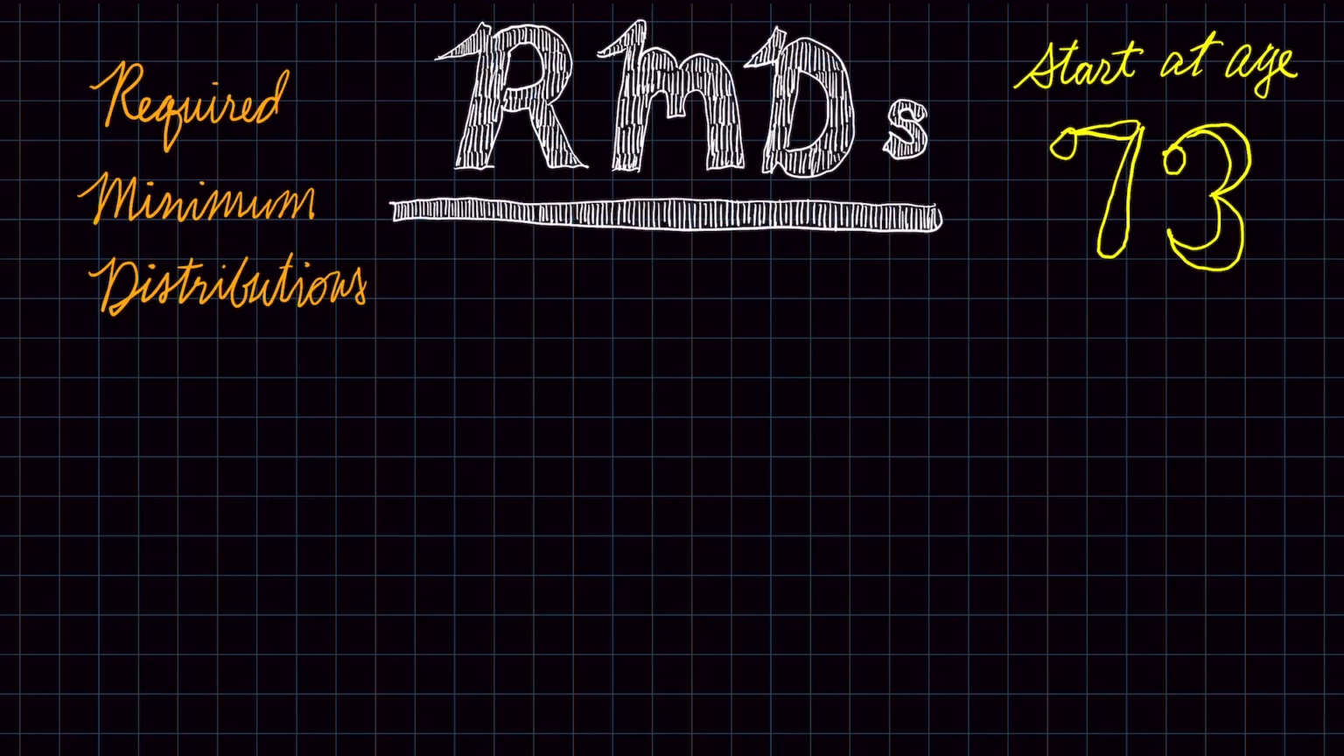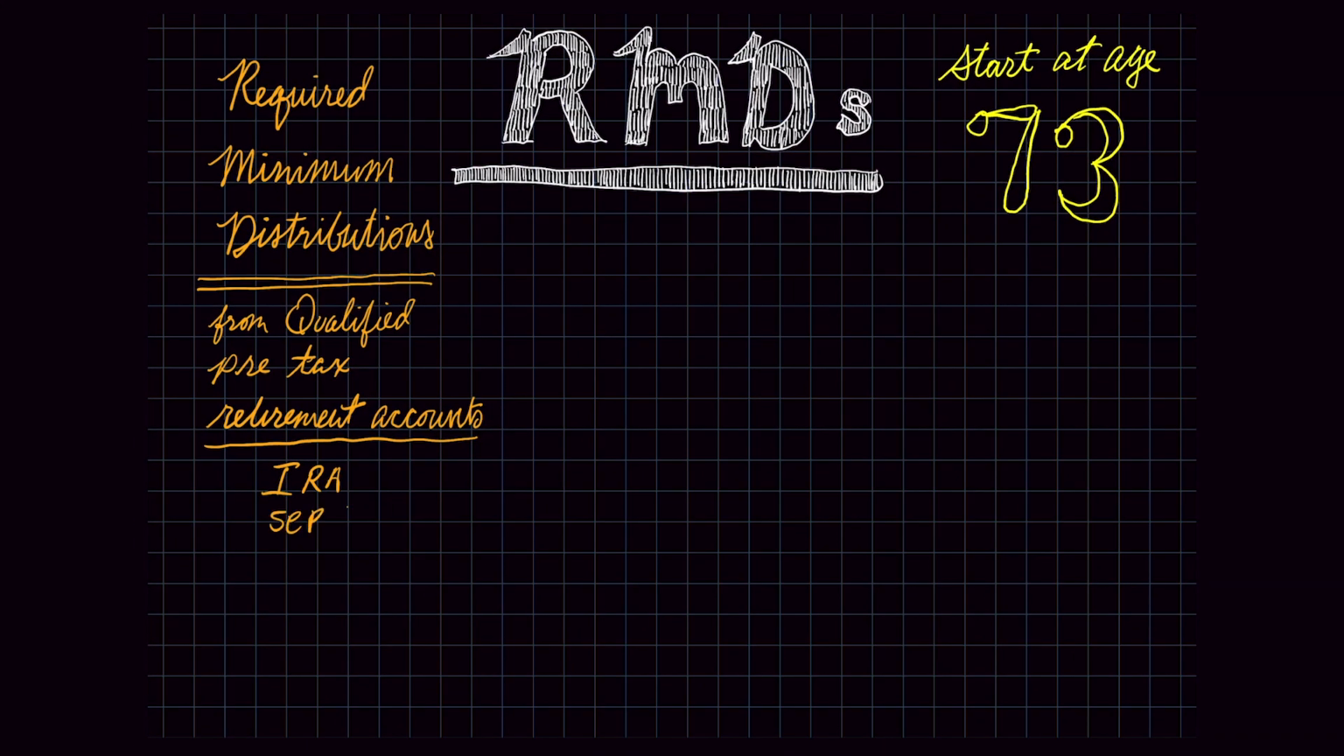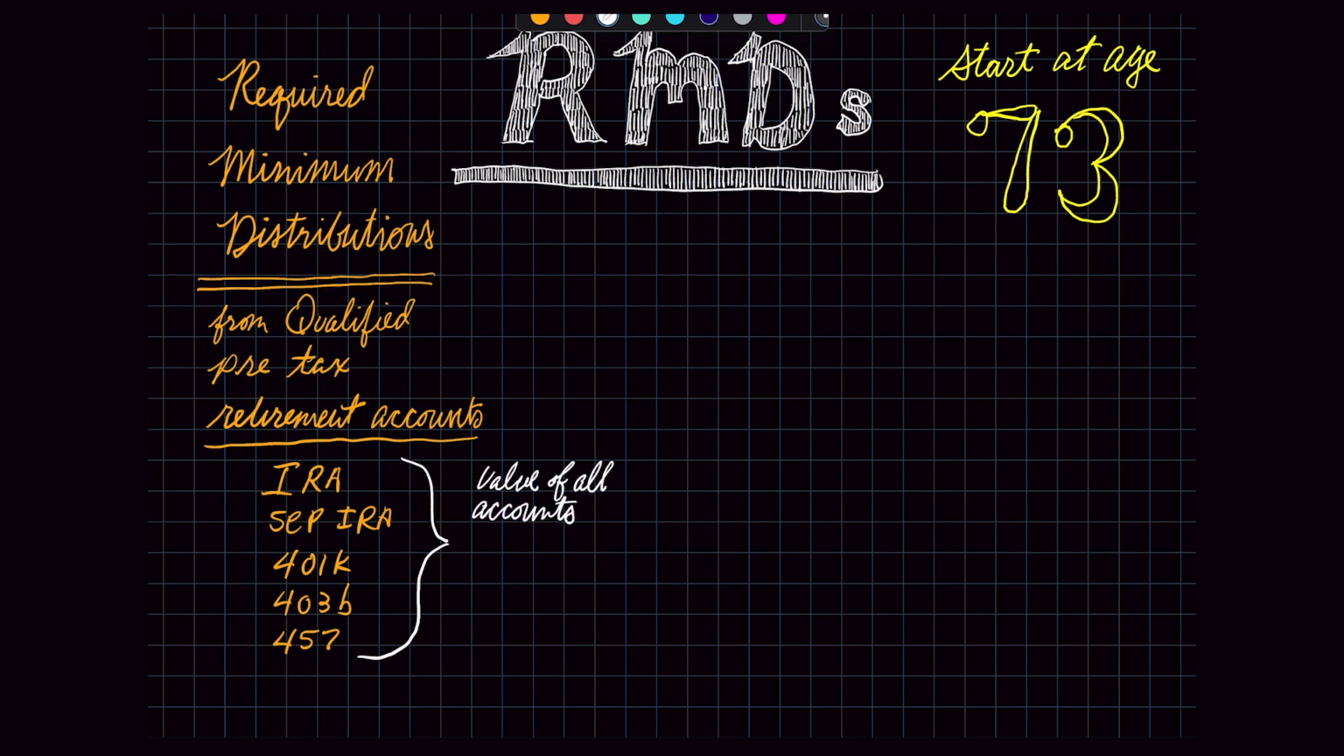age 73. RMDs affect all pre-tax qualified retirement accounts such as IRAs, SEP IRAs, 401ks, 403bs, and 457 plans. The calculation of your RMD is based on the value of all qualified accounts on December 31st of the previous year. Roth IRAs are excluded from the calculation because they are not subject to RMDs during the life of the account owner or their surviving spouse.